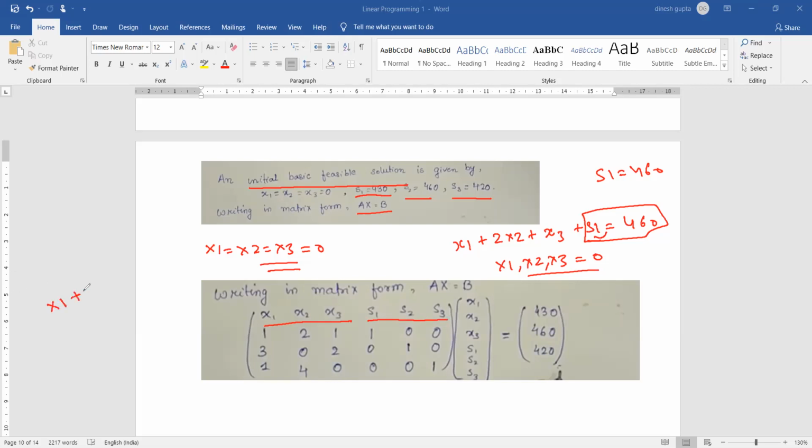The first equation was x1 plus 2 of x2 plus x3 plus s1 is equal to 430. तो x1 की वैल्यू कितनी है, 1, यहाँ पर 1 लिखा हुआ है. x2 की वैल्यू कितनी है, 2, यहाँ पर 2 लिखा हुआ है. x3 की वैल्यू कितनी है, 1, यहाँ पर 1 लिखा हुआ है. Then s1 is equal to 1 and there is no value of s2 and s3, so they become 0.